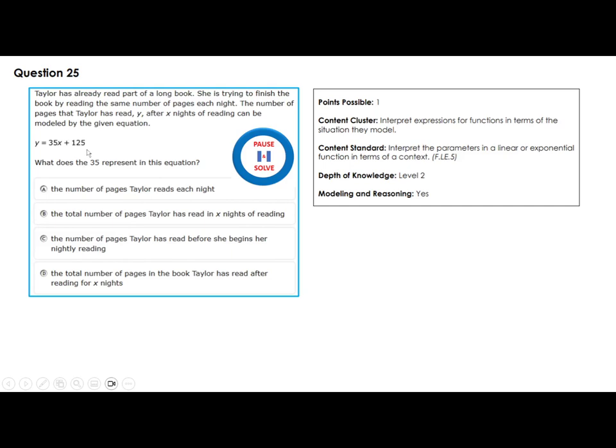That's the first part that she read. She has already read 125, and now she started trying to finish the book by reading the same number of pages each night. So the number of pages Taylor reads each night, obviously, is the answer. Is this the total number of pages Taylor has read in x nights of reading? Of course not. I didn't mark this here. Okay? So that's your answer right there. You can look at the other options. You see they're impossible.